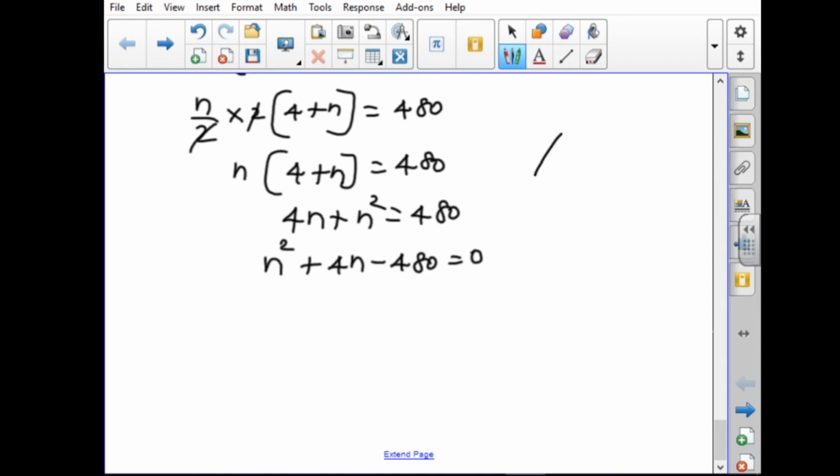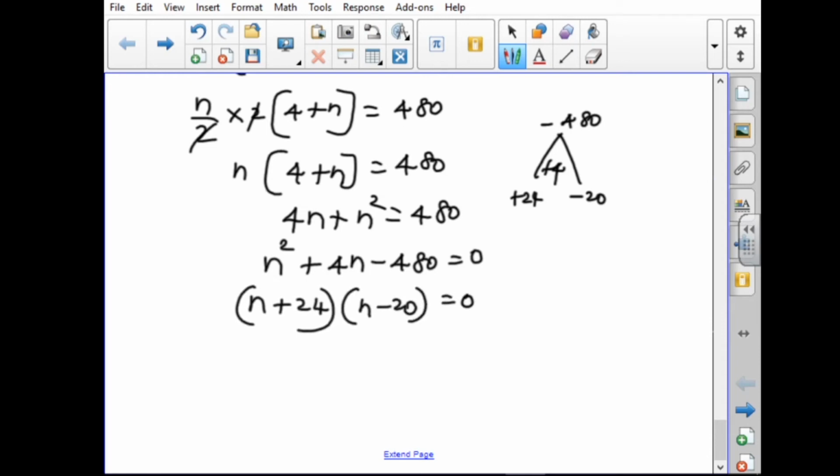For the quadratic equation we have to find the factors. The product is minus 480 and the sum is plus 4. So the factors are plus 24 and minus 20. So we write (n plus 24) into (n minus 20) equal to 0.